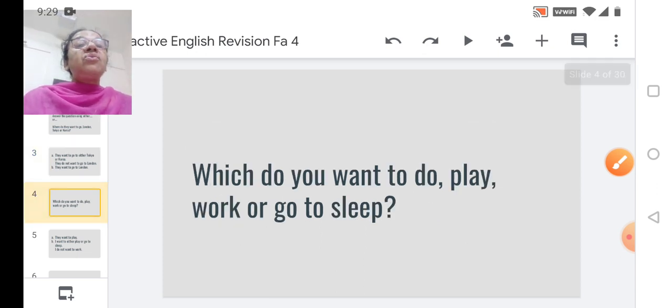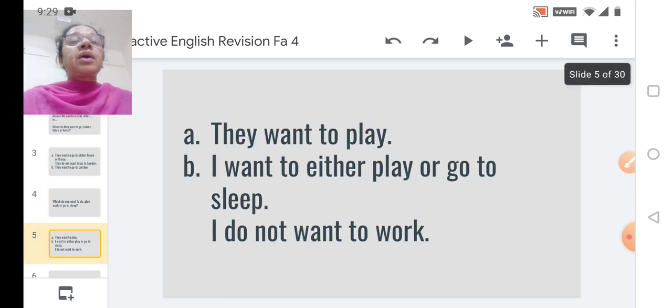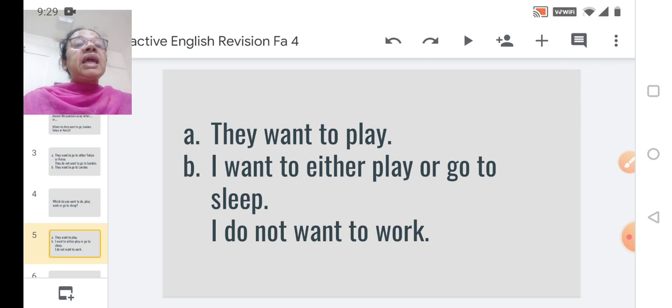Next, which do you want to do? Play, work, or go to sleep? Now these are some of the activities. Let us check out the options. First, answer A, they want to play. Answer B, I want to either play or go to sleep. I do not want to work.